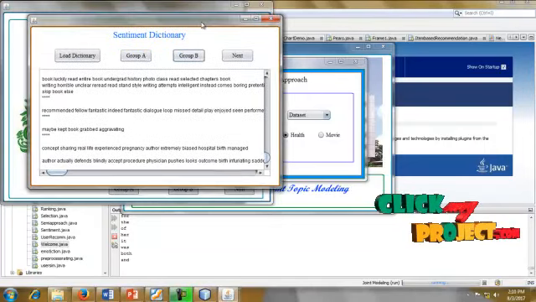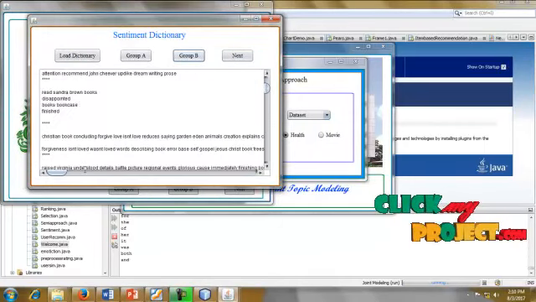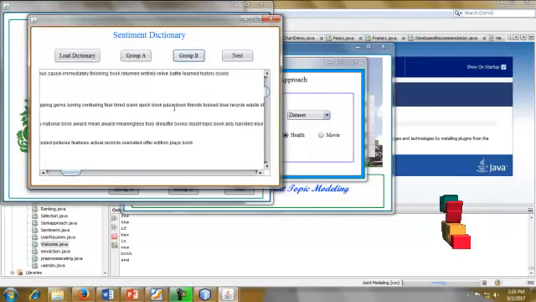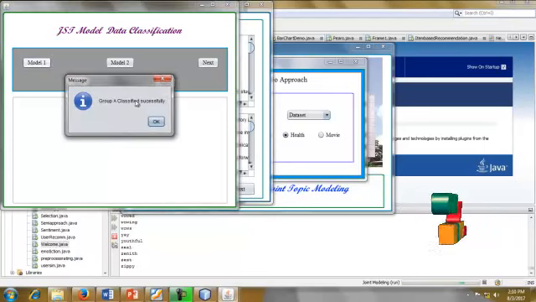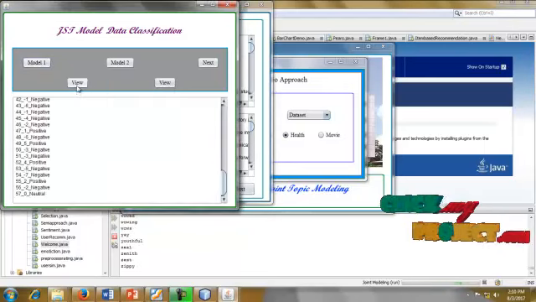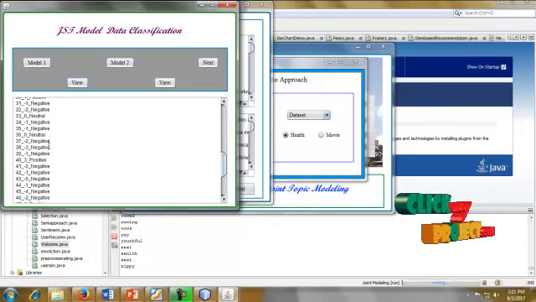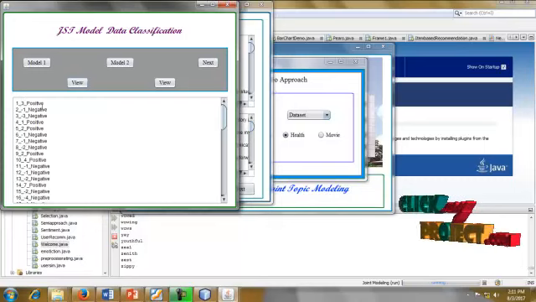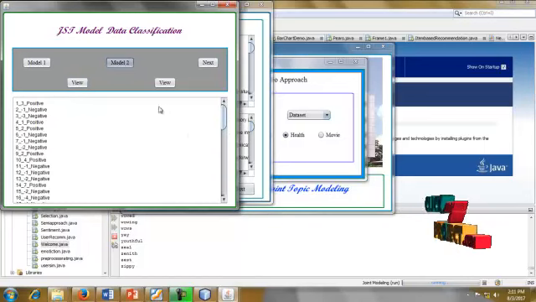Now we will analyze group A and group B. This is the group B text. Group B text will be analyzed into the sentiments. Go for next. This is the model 1 data. The group A classify successful. View the data. This is the segmentation A as 1 to 3 positive to 1 negative. So these are some words. This is the first line, third one is positive. Second line, first one is negative. Third line, third one is negative. So these data will be classified for every line and every word.